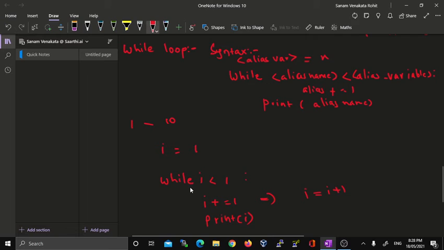So I is less than 11, and here I is equal to 1. In this particular while loop, it is going to substitute the value of I with 1. Now this while loop is going to check whether this 1 is less than 11 or not. If it is less than 11, it is going to print. So we can also give print of I here.